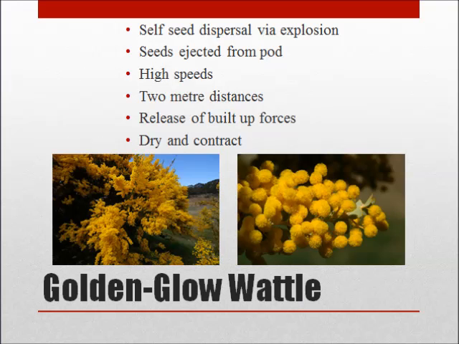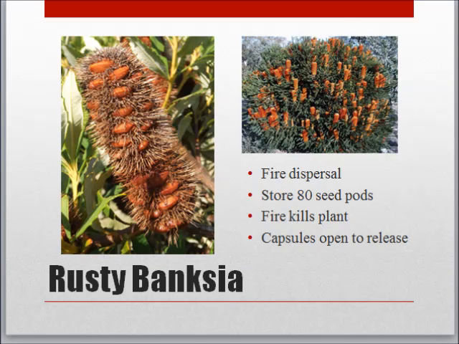The golden globe wattle has a self-seed dispersal of explosion. The seeds are ejected from the pod at high speeds, reaching up to 2 meters. This is a release of build-up forces from the pod drying and contracting. The rusty banksia disperses the seeds by fire. They contain up to 80 seed pods waiting until a fire burns the plant to open the capsules, at which point they are released.